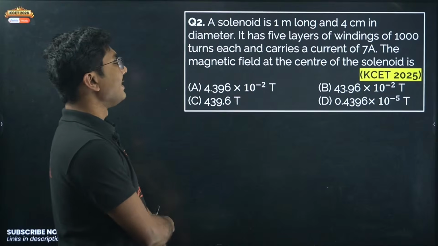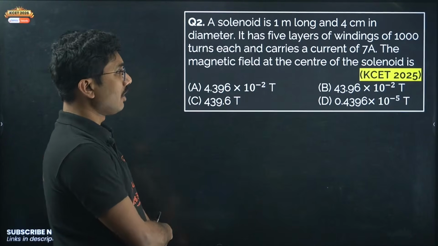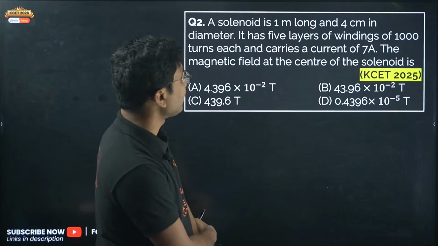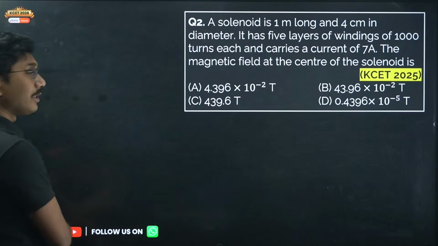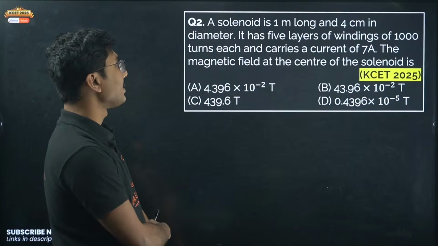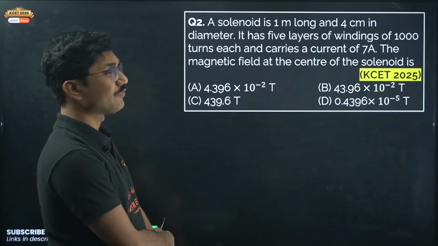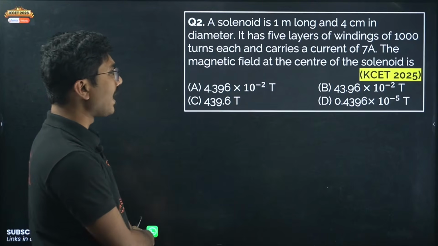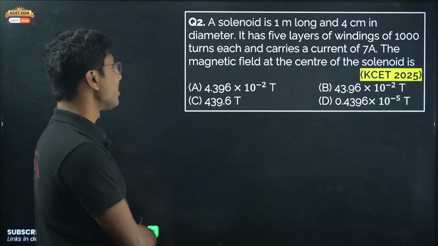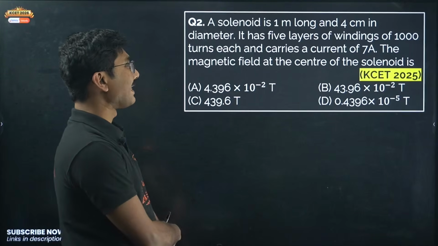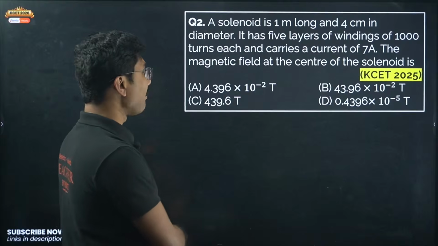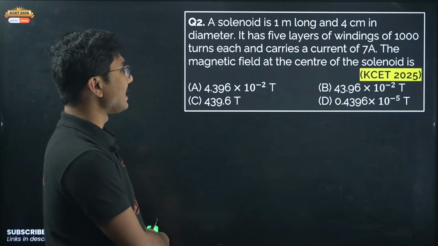A solenoid is 1 meter long and 4 centimeter in diameter. It has 5 layers of windings of 1000 turns each and carries a current of 7 ampere. Find the magnetic field at the center of the solenoid.